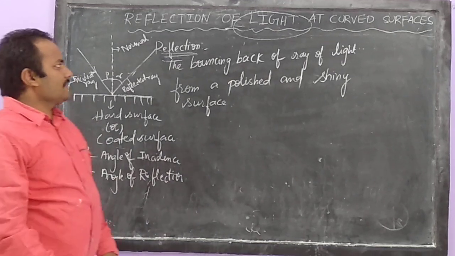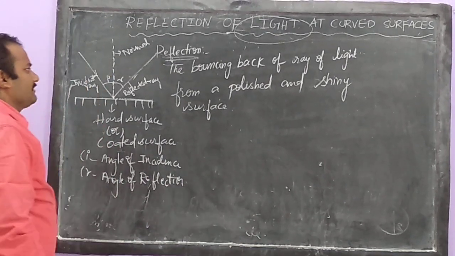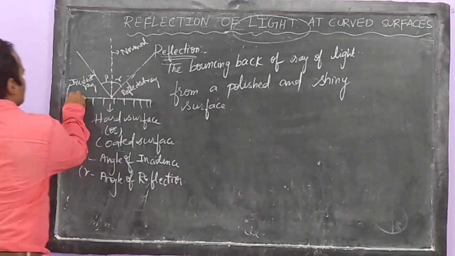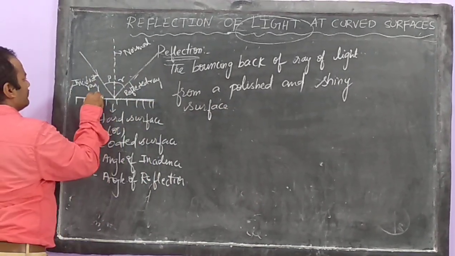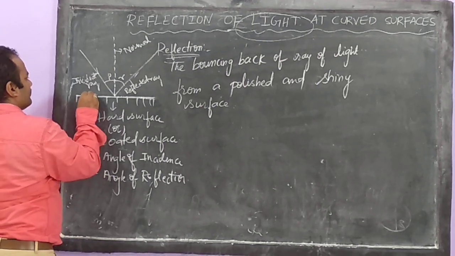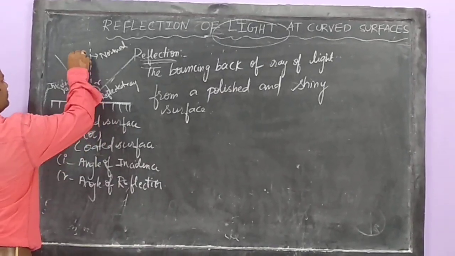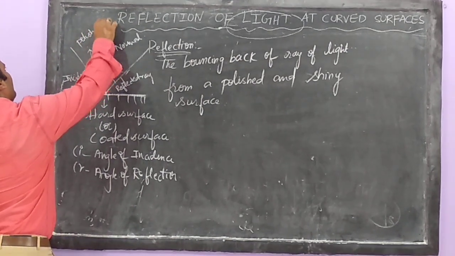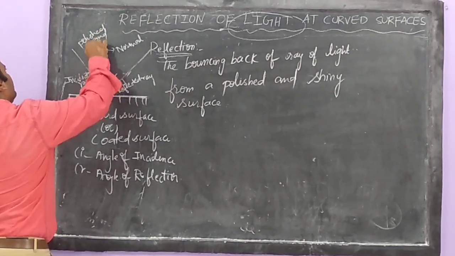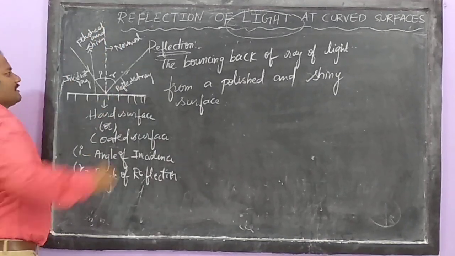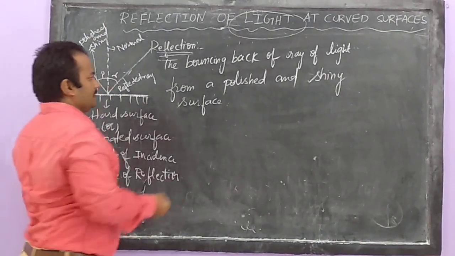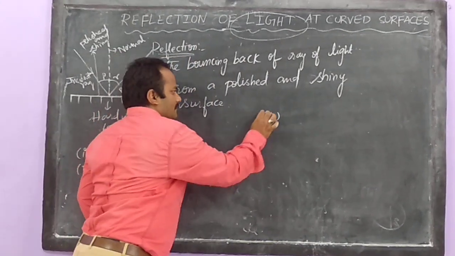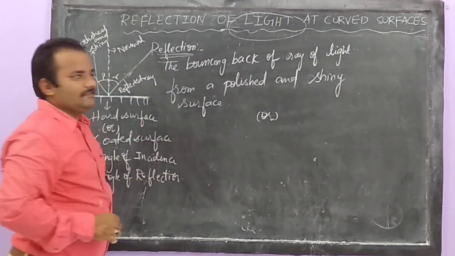So, what is reflection? The bouncing back of rays of light from a polished and shiny surface. So how is your surface? This surface is polished and shiny. Okay, I'll give you one more beautiful definition to understand reflection in an easy way.